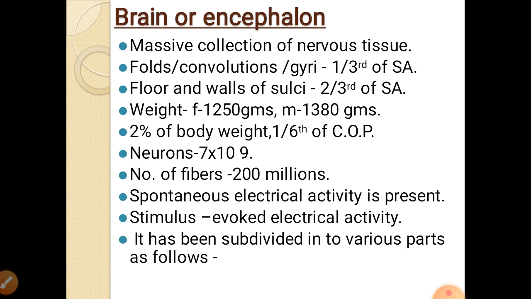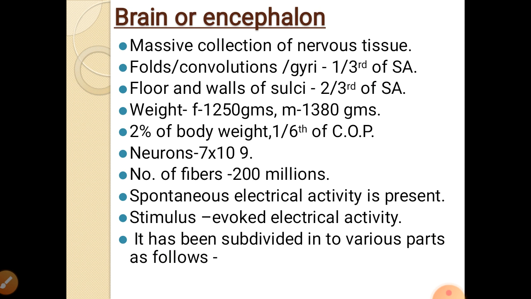The brain contains neurons, 7 into 10 raised to power 9. It is said around 10 billion neurons are present. The number of fibers is 200 million, or around 20 crore fibers, which are incoming or outgoing. Spontaneous activity is present in the brain when the subject is not doing anything. Still some electrical activity is present, that is spontaneous activity. And if you give any stimulus, then that stimulus will produce evoked electrical activity.